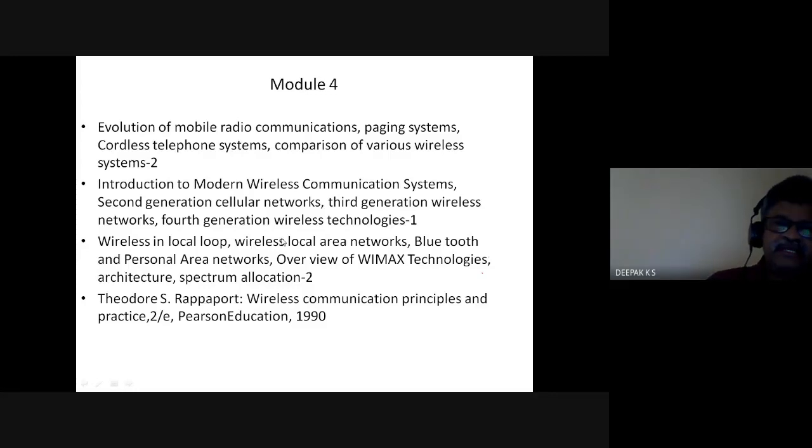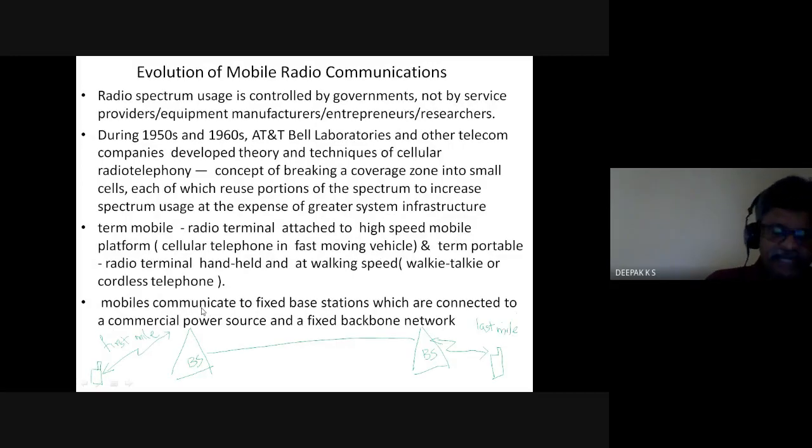It is basically related to wireless communication, some evolution of systems, paging, cordless, then comparison of the cellular systems and a few other technologies. And this is the book. I'll be sending that book as well.